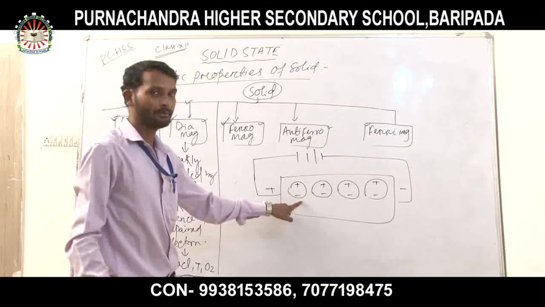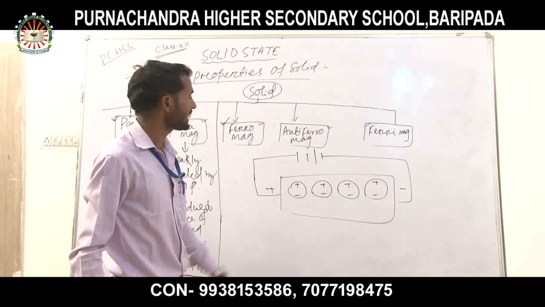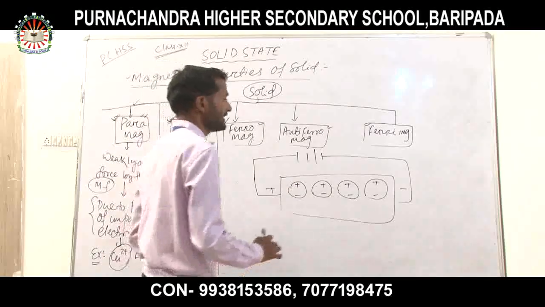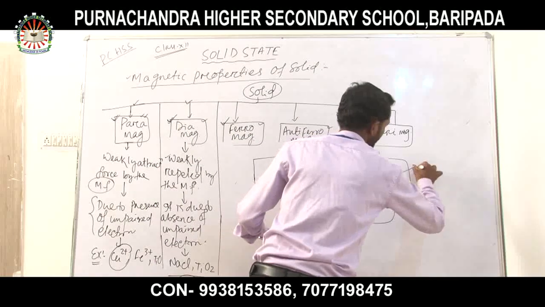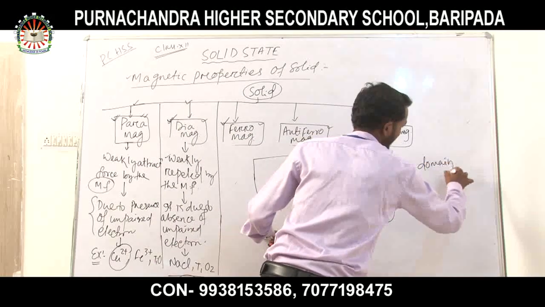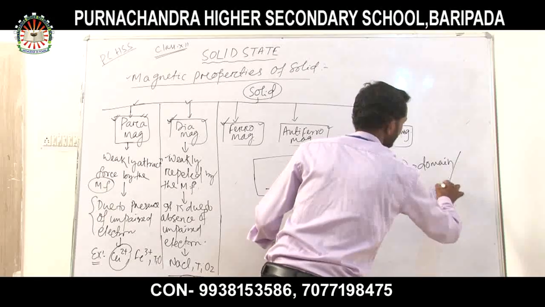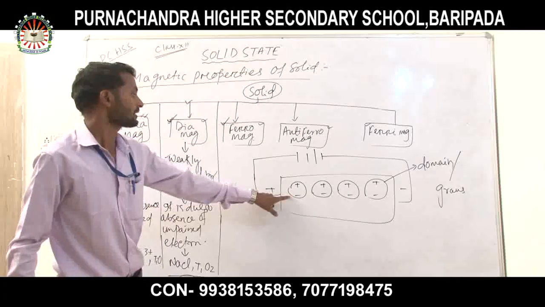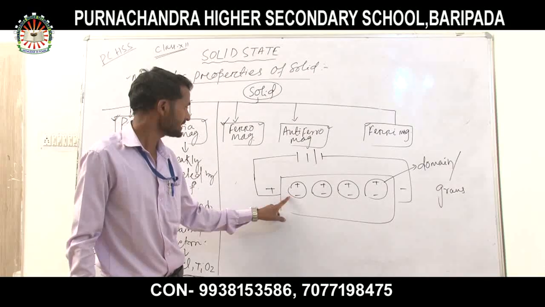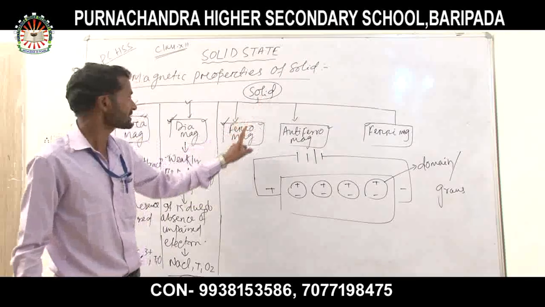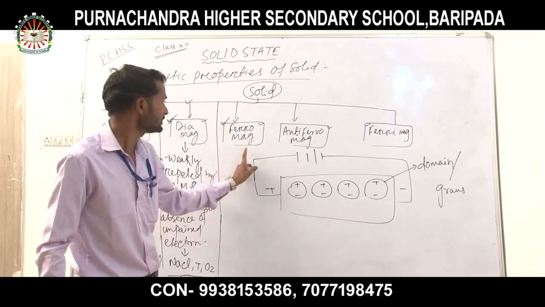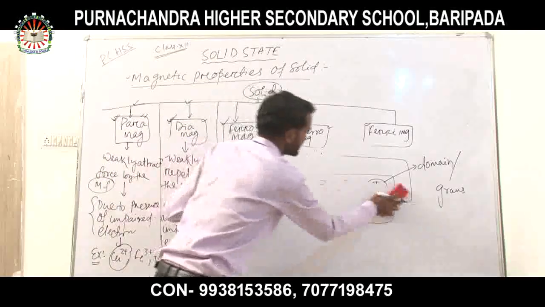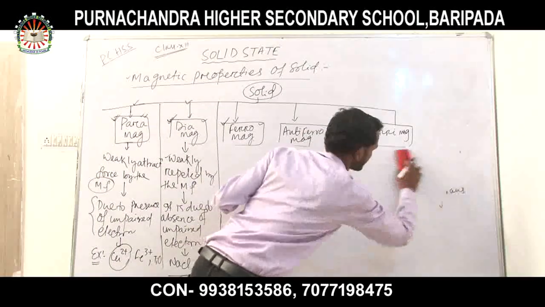These are called dipoles. So this type of dipole will be formed, and this dipole is known as domains, also known as grains. On the basis of the alignment of these grains or domains, the solid substances are divided into three categories. So these are, at first, the ferromagnetic substance.